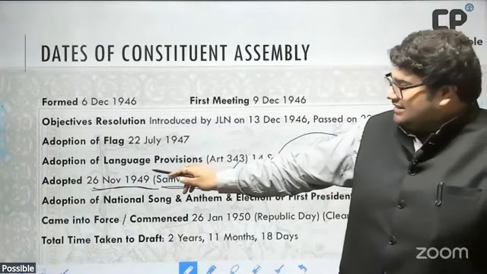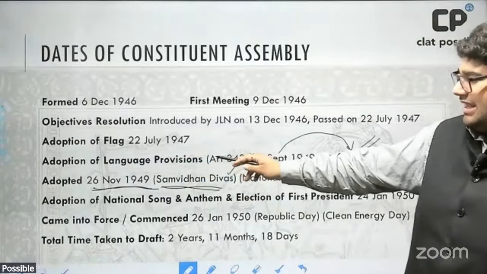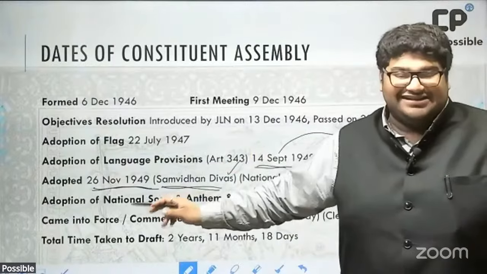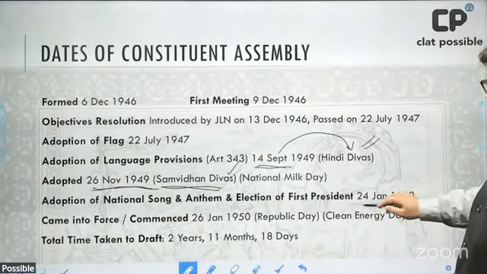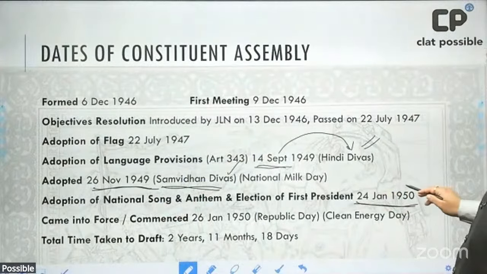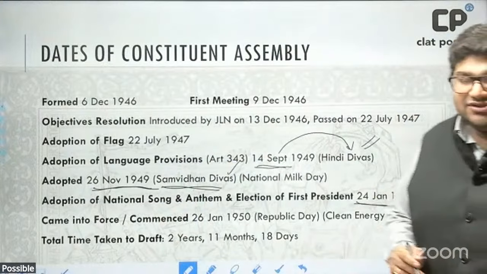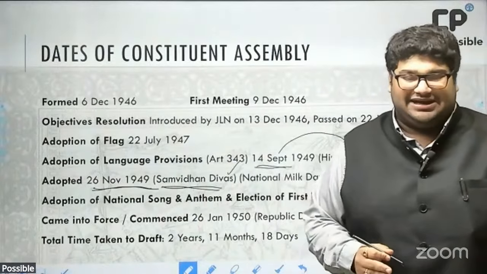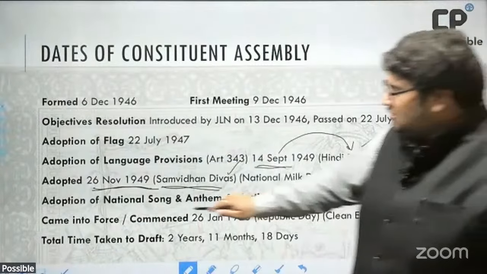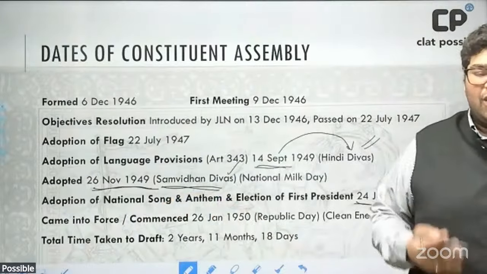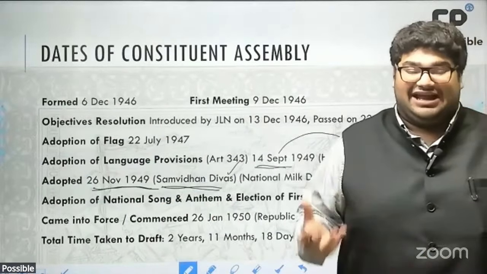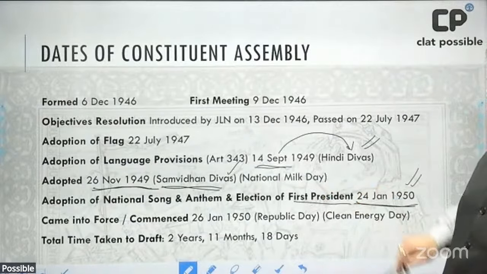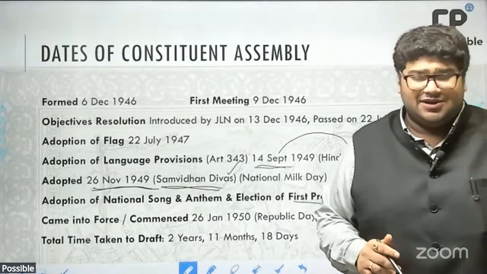Now, between the adoption of the text and its coming into force, there was one final sitting which was held on the 24th of January 1950. So this date represents the last session of the Constituent Assembly. It was also the day when the national song and the national anthem were adopted, and the first president of India, Dr. Rajendra Prasad, was also elected.